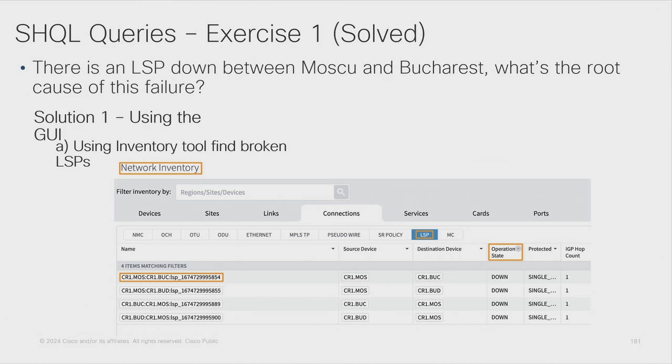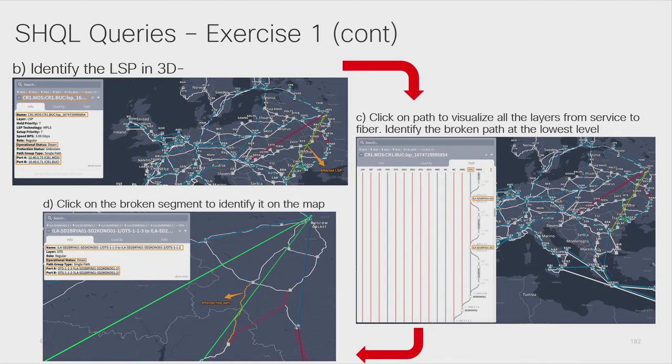So let's see first how to solve it using the UI. We can go to the network inventory tool, and from that, click on get the LSP information with LSPs with operational state down, and then filter for Moscow and Bucharest, the names of the sites that we are looking for. Once we have the name of the LSP, we can click on it, and the model will take us to the map where the affected resource is located.